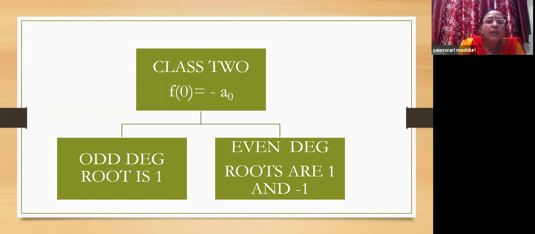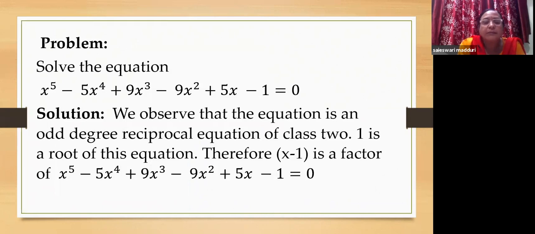If it is a class 2 odd degree equation, then the root is 1. If it is a class 2 even degree equation, then the roots are 1 and minus 1. So if you get a clue of this sort, our job is half done, because once we get at least one root, we will use synthetic division, divide the entire polynomial equation by that root and simplify the equation to a lower degree, where you can solve in a much easier way. These are just hints. Even if you don't know these hints, don't worry. Even without knowing them, you might be able to solve this.